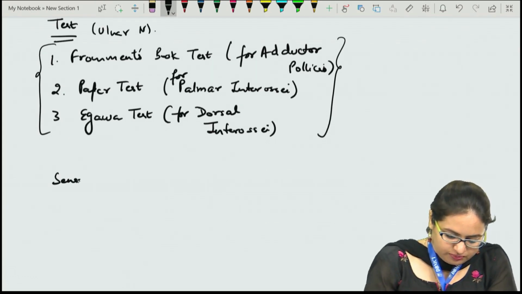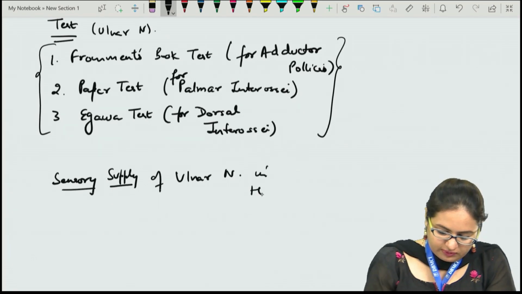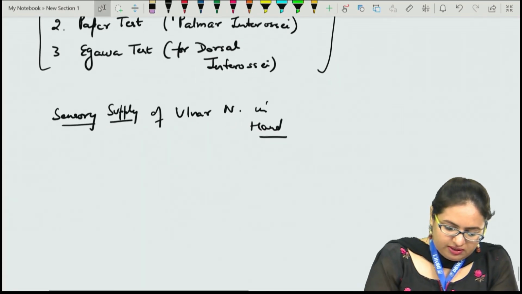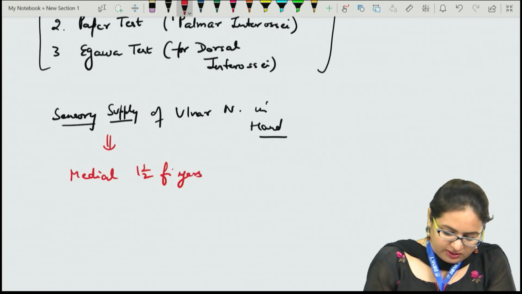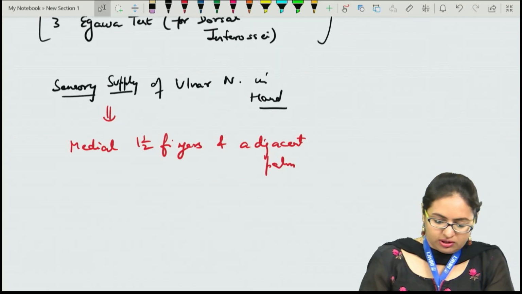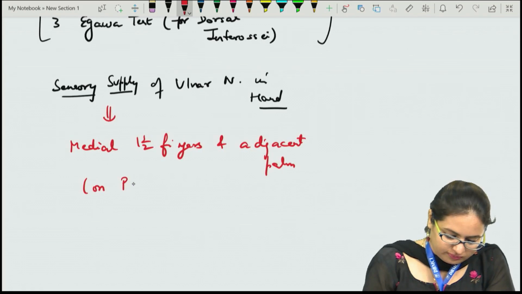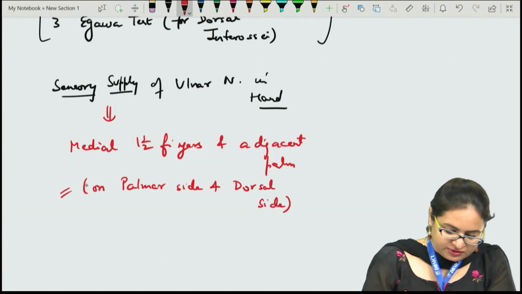Now we should also be able to say what the sensory supply of the ulnar nerve in the hand is. The ulnar nerve in the hand supplies the medial 1.5 fingers and the adjacent palm, on the palmar side and also on the dorsal side. So it is on both sides.